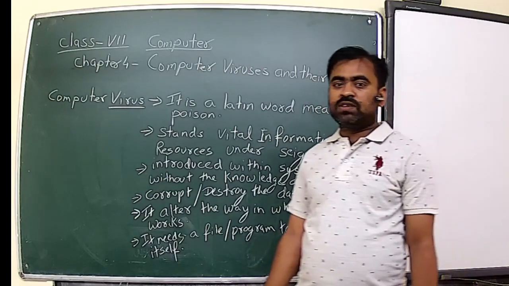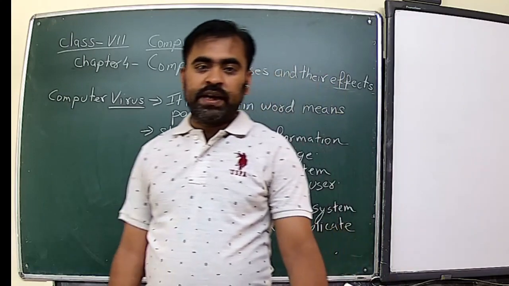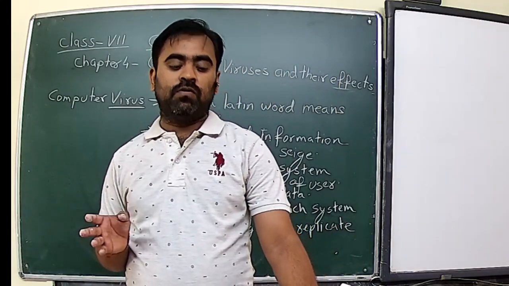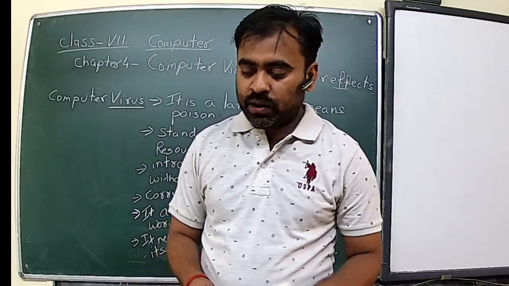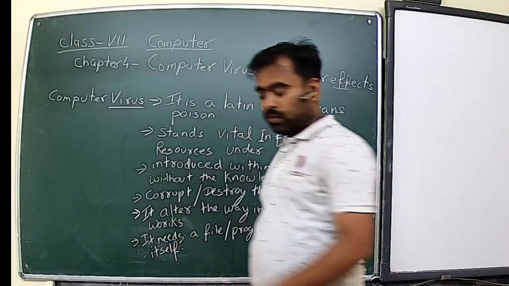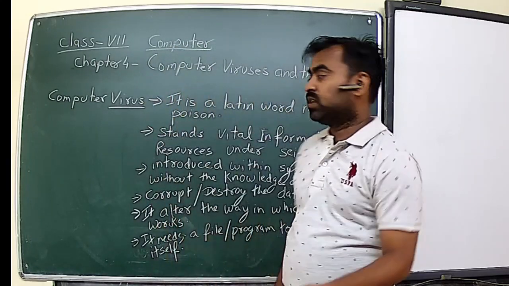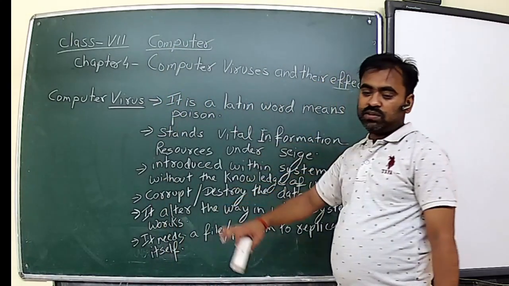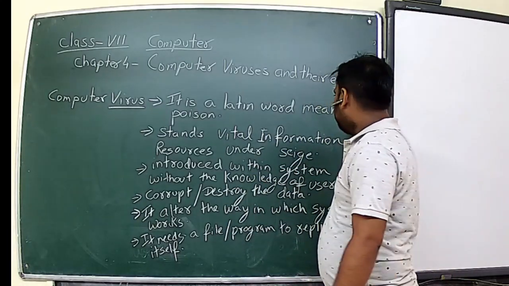It always needs a file or a program to replicate itself, and it is spread from one system to another. So this is what a computer virus is. Clear?